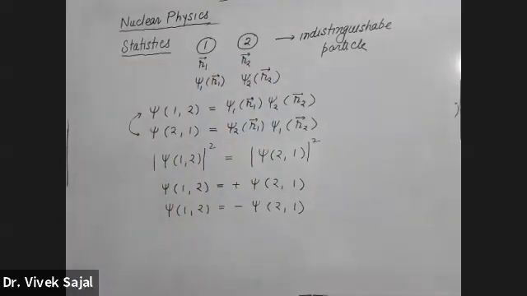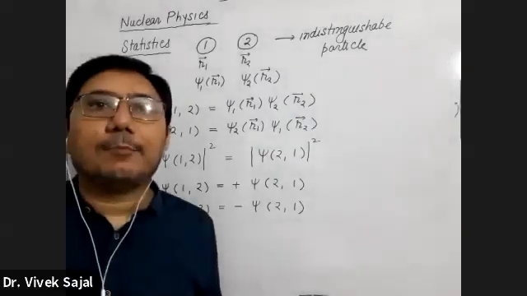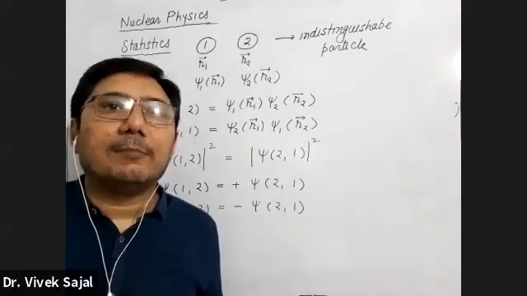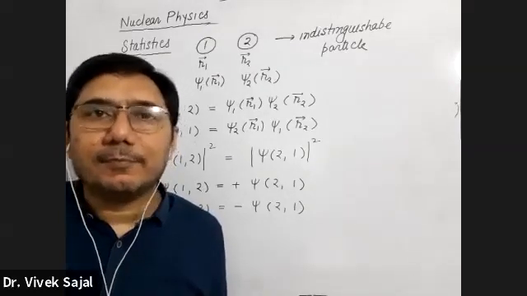Okay, sir. Now, sir, any example of indistinguishable particle? Your nucleon itself. Inside the nuclei we have nucleons. They behave as indistinguishable particles. तो सर प्रोटॉन और न्यूट्रॉन को डिस्टिंग्विश नहीं कर सकते सर? किसे? प्रोटॉन और न्यूट्रॉन को? नहीं, प्रोटॉन और प्रोटॉन को तो कर सकते हो बेटा, लेकिन अगर आपके पास 6 प्रोटॉन है, you cannot distinguish. If you have an assembly of protons or you have assembly of neutrons, you cannot distinguish them.